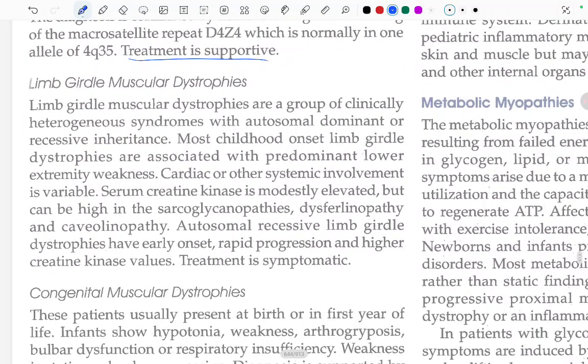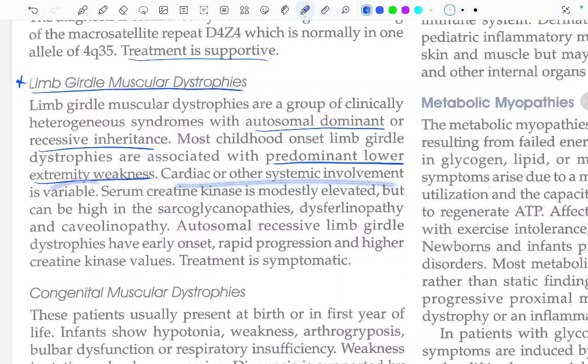Coming to the limb girdle muscle dystrophies. Limb girdle muscle dystrophies are a group of clinically heterogeneous syndromes with autosomal dominant or autosomal recessive inheritance. Most childhood onset limb girdle dystrophies are associated with predominant lower extremity weakness. Cardiac or other systemic involvement is variable.